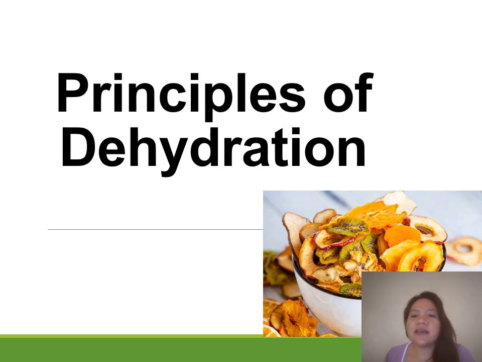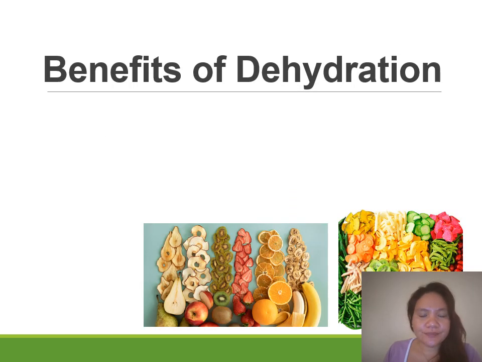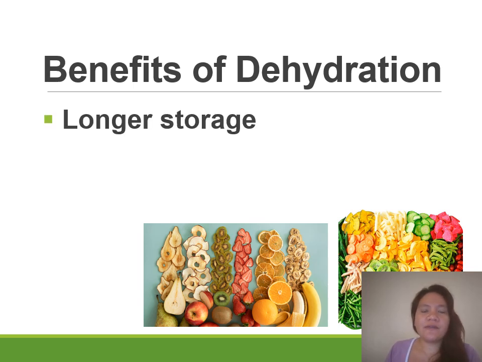After discussing the difference between drying and dehydration, now we will discuss the principles behind the dehydration process. Given the different properties of dehydration, we have here the different benefits of a dehydrated product. When fruits and vegetables are dehydrated, they have a longer shelf life and thus a longer storage life in comparison to dried products.